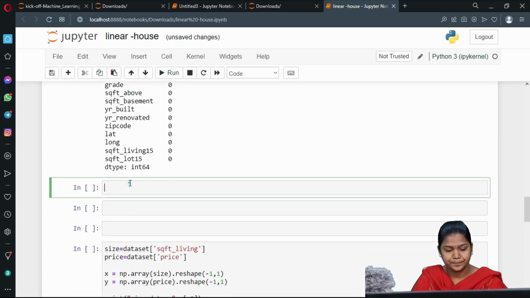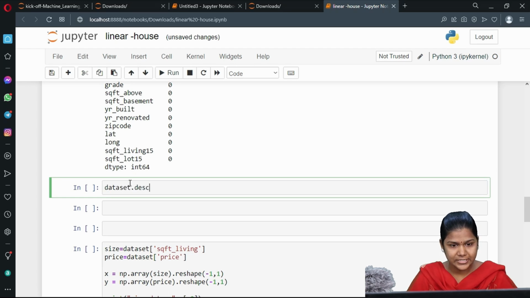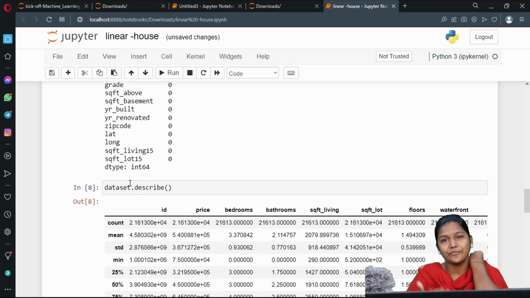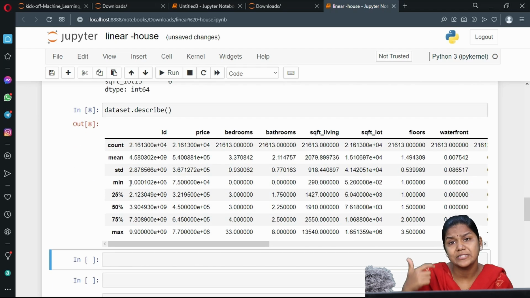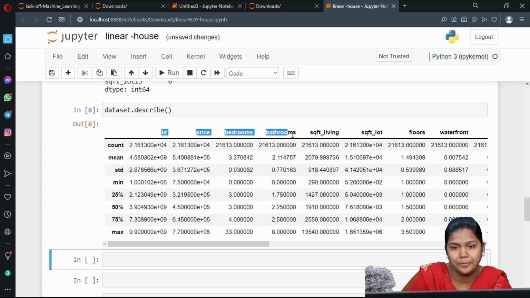Next, dataset dot describe function. It will describe certain values like count, mean, standard deviation, minimum, maximum, and the 25%, 50%, 75% values of each and every column.